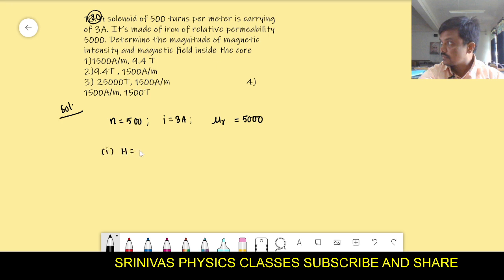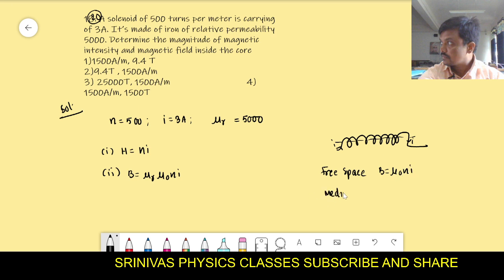Magnetic intensity on the solenoid formula is H equals nI. Magnetic field formula is mu r into mu naught nI. These two formulas you can use to solve this problem. This is a solenoid. With free space, the formula on the axis, when it carries current, B formula is mu naught nI. If a medium is there, some rod, an iron rod, we kept, then the B formula is mu r into mu naught nI, that is equal to mu nI.